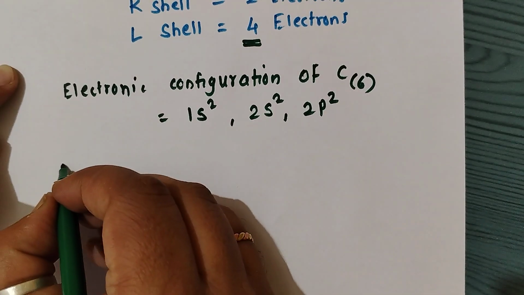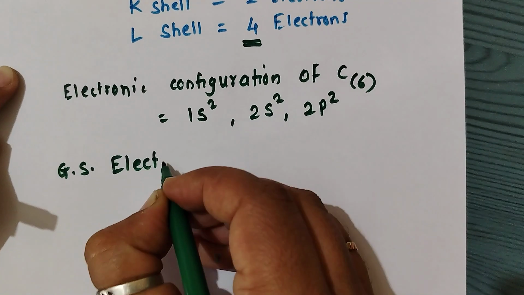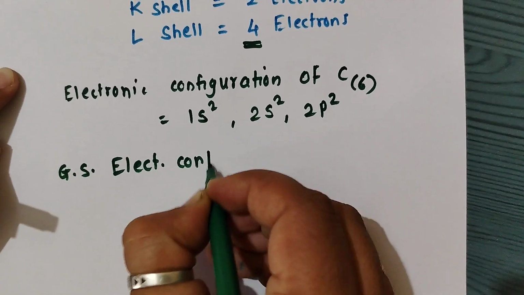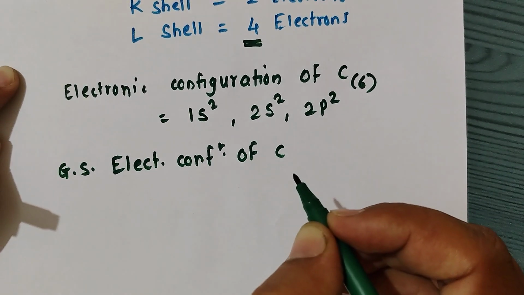Then we write the ground state electronic configuration of carbon.